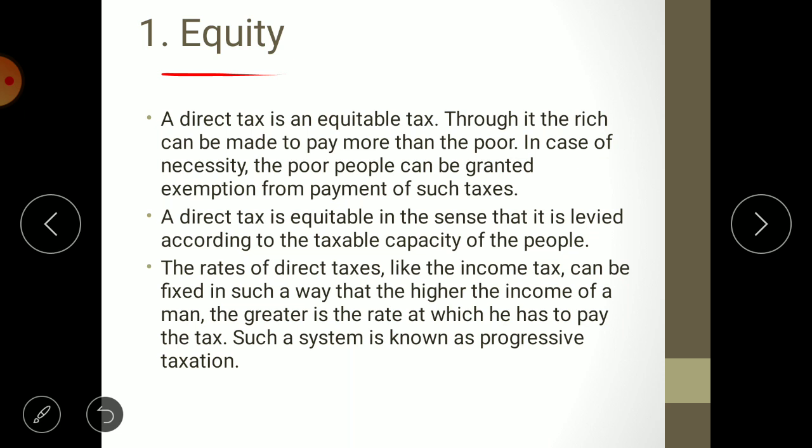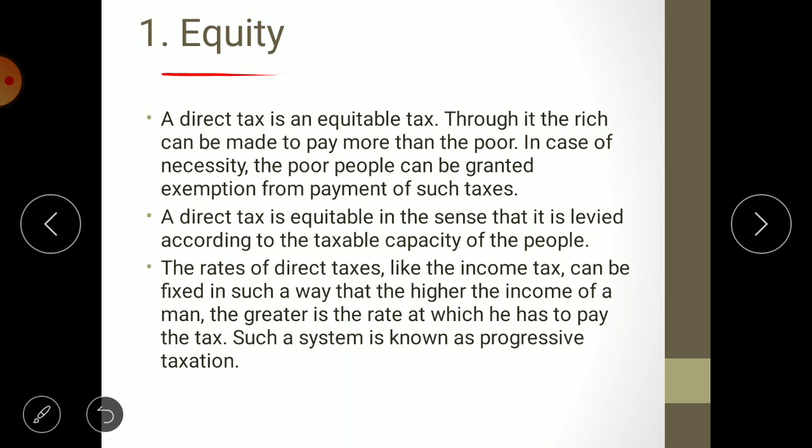The rate of direct taxes like the income tax can be fixed in such a way that the higher the income of a man, the greater is the rate at which he has to pay the tax. Such a system is known as progressive taxation. When we started this unit, in the introductory lectures only, we discussed three types of taxes. First one is progressive tax, second one is proportional tax, and third one is regressive tax. What is progressive tax? Progressive tax simply means income increases and tax liability increases. So that is what is happening in a direct tax.